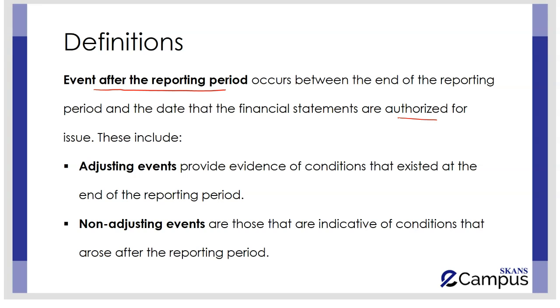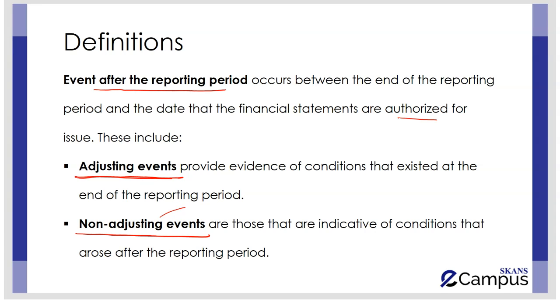These events that happen within this time frame are distributed into two portions. One are called adjusting events, the other are called non-adjusting events. By the names also you can identify that adjusting events are the ones for which you have to pass the double entry or you need to recognize these events in your financial statements at the previous year end. However, non-adjusting events are the ones that are not to be recognized in your financial statements of the previous year end. So if they are happening after the reporting date, then they are going to be recognized in the subsequent accounting period rather than at the previous year end.